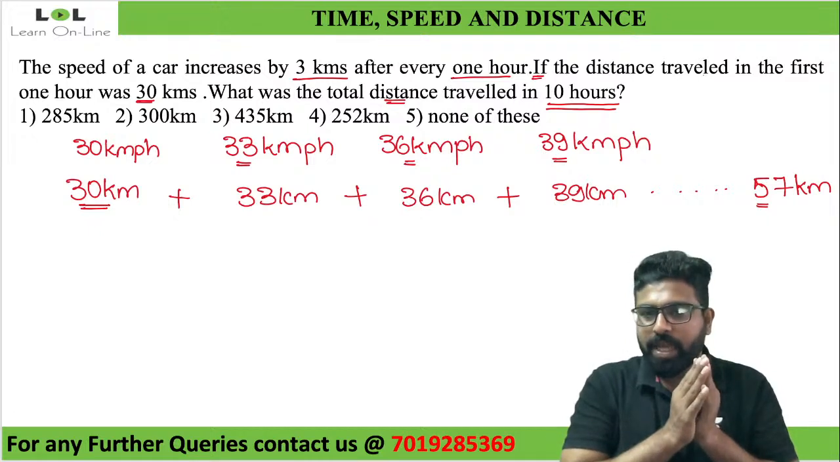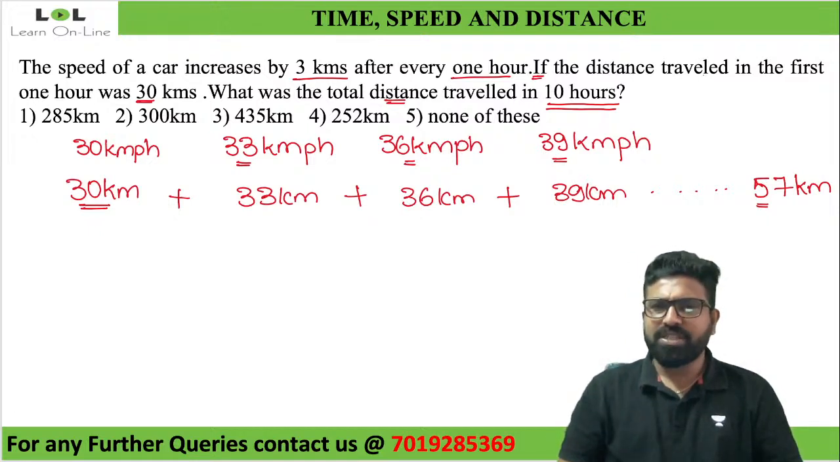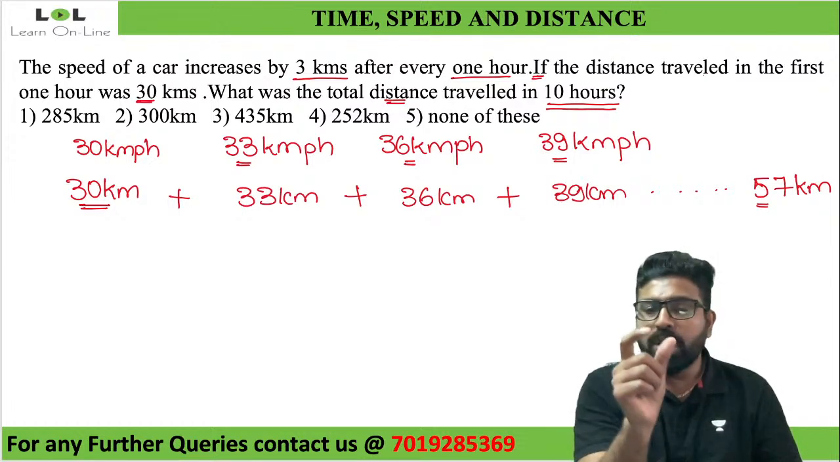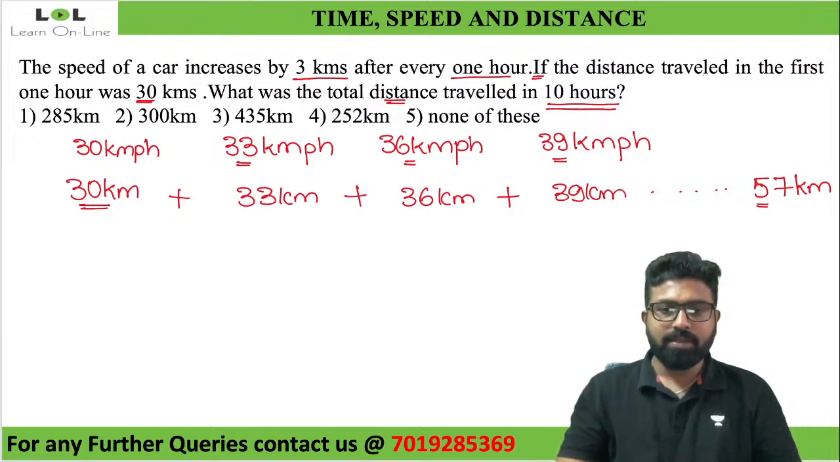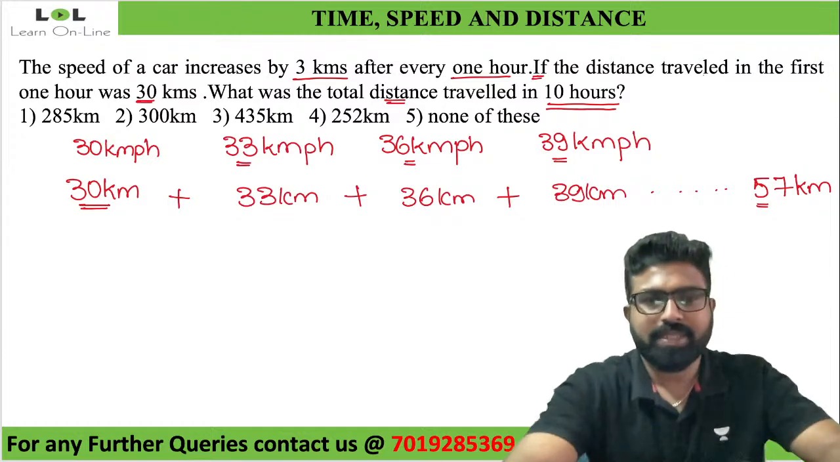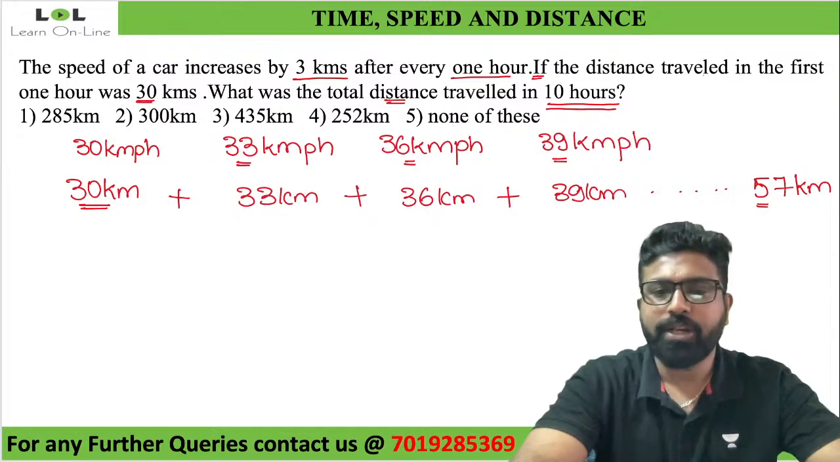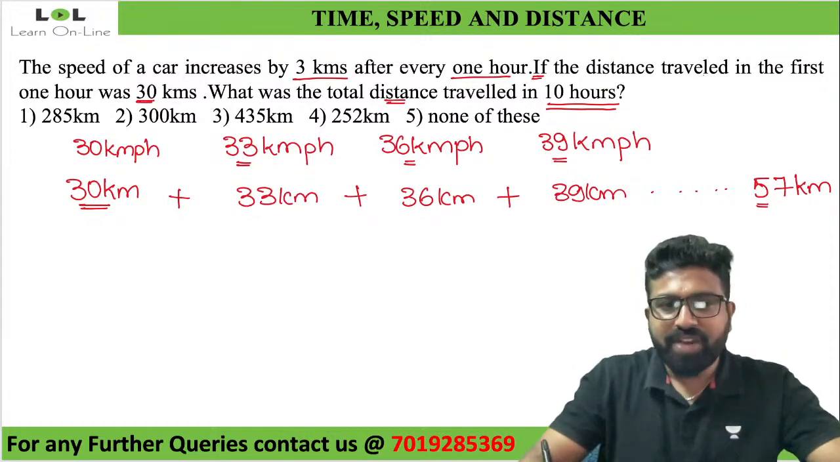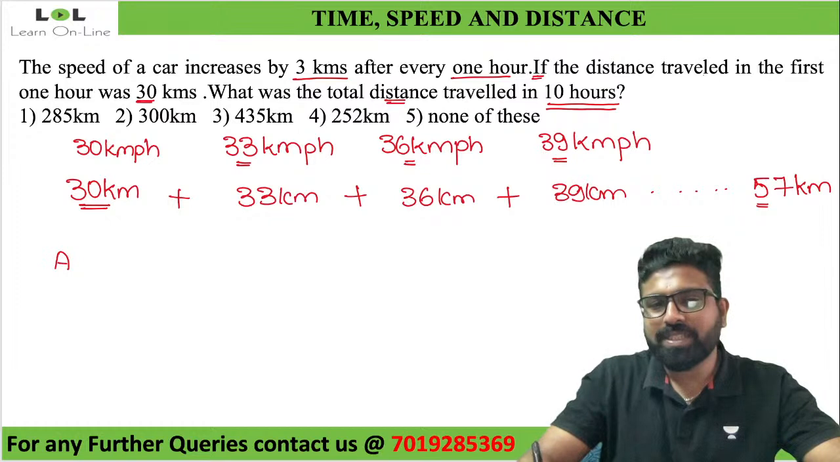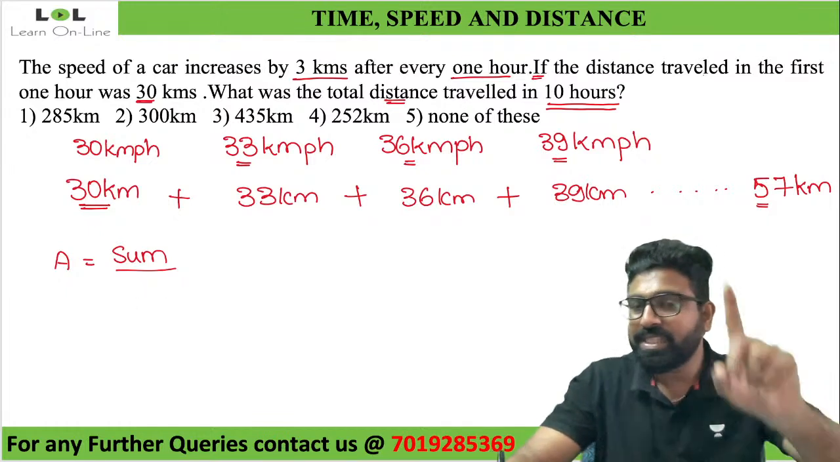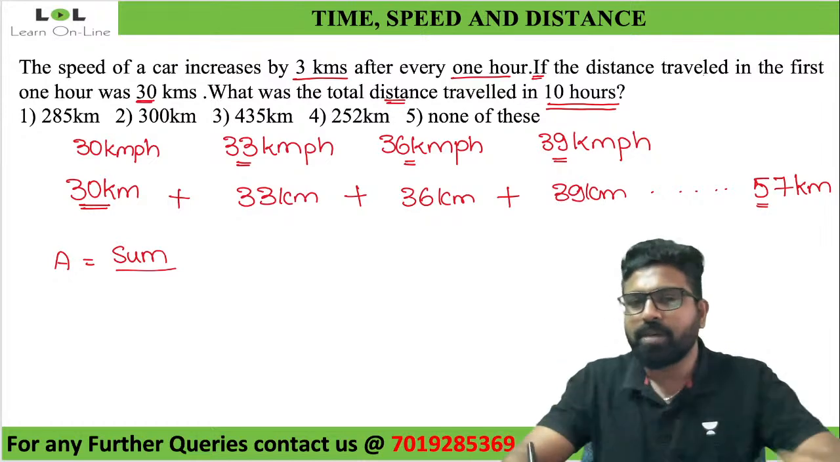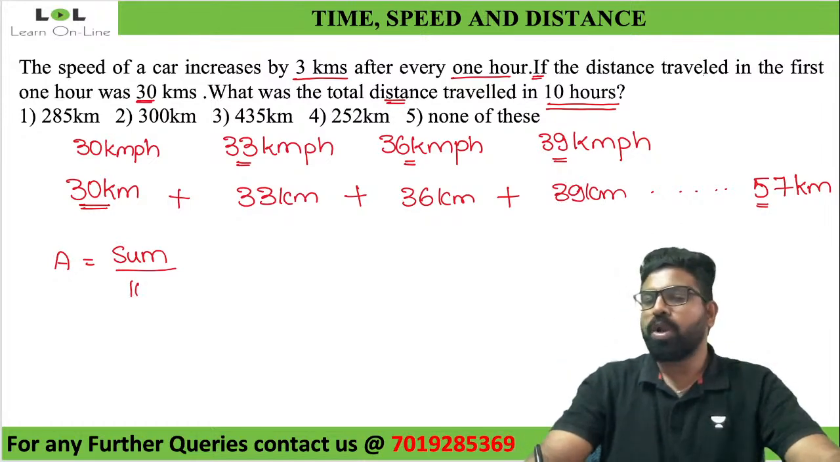What is the formula for average? Average is equal to sum of all the numbers divided by the total number, sum by n. Yes, sum by total. Absolutely right. Average is equal to sum, what is the sum? I don't know, divided by total, meaning the total number of terms. How many hours are there? How many terms are there? Since he's traveling for 10 hours, there will be 10 terms. So divided by 10.